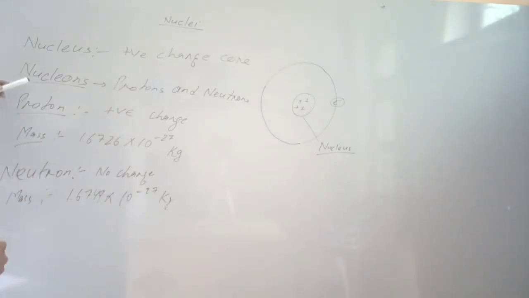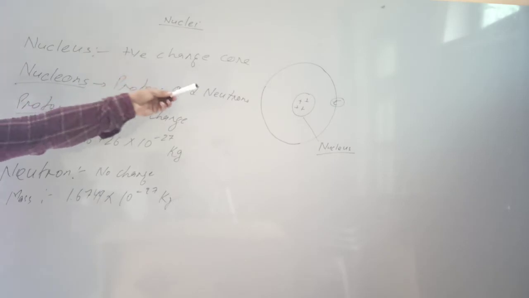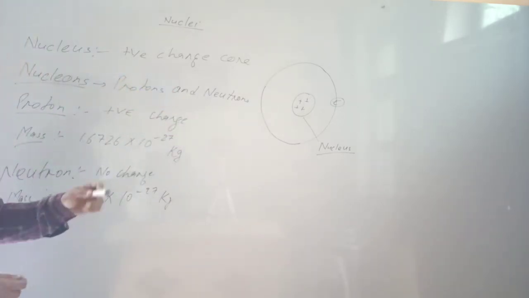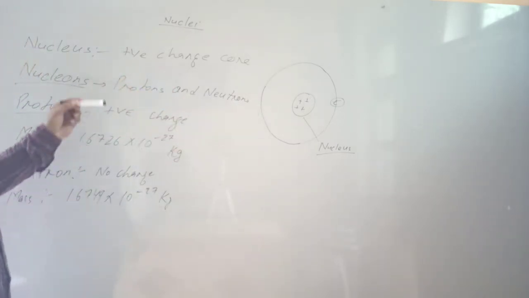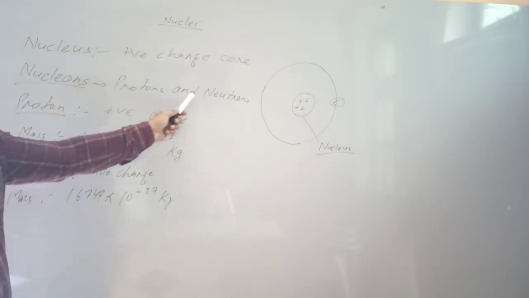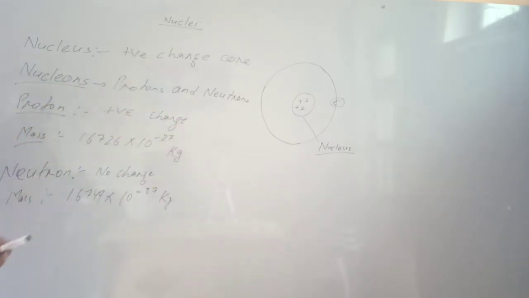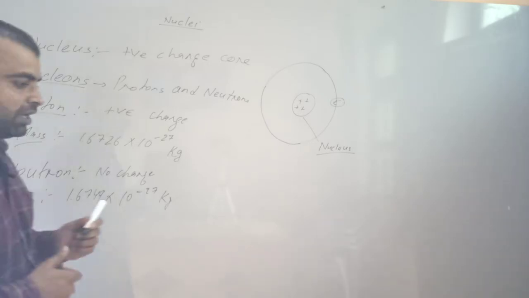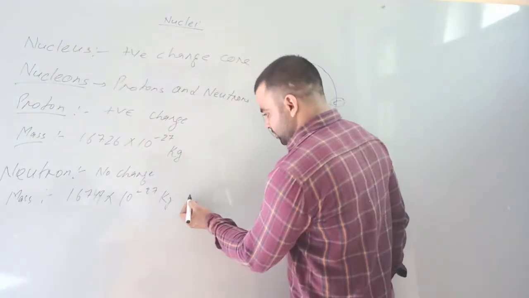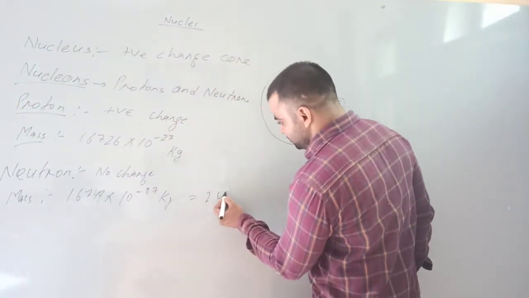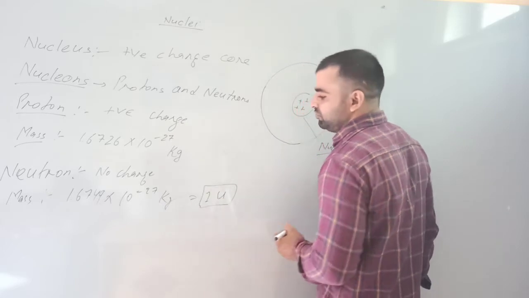Is it clear? Nucleus is the positively charged central core of the atom. It contains nucleons that are protons and neutrons. Proton is positively charged and neutron has no charge. Mass of proton is 1.67 into 10 raised to power minus 27 kilogram. Mass of neutron is nearly about the same as the mass of proton, and we take this value near about 1 unit, or say 1 atomic mass unit.